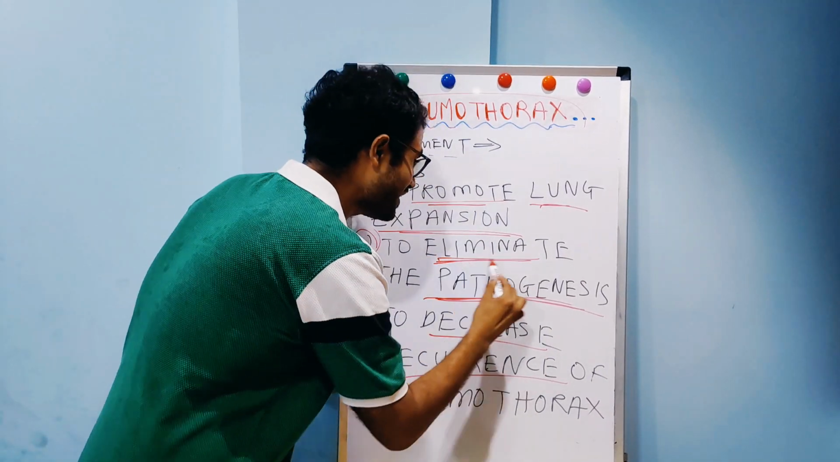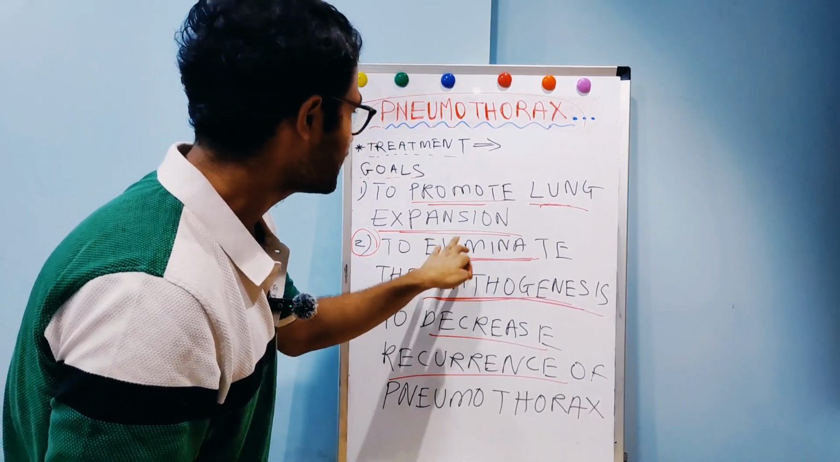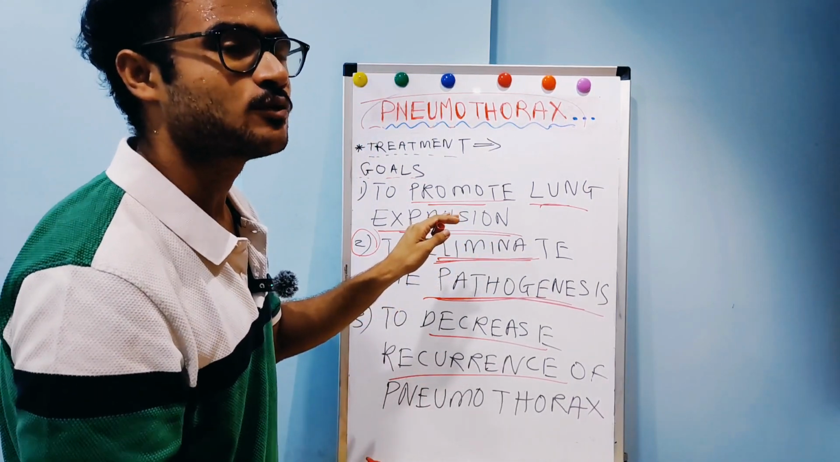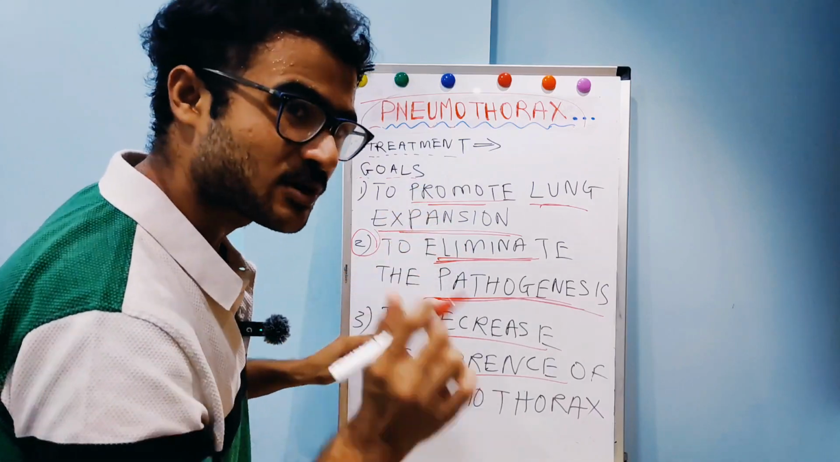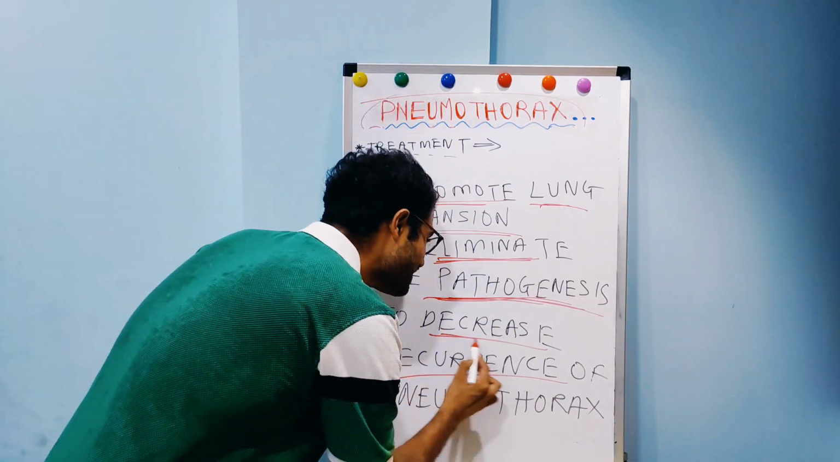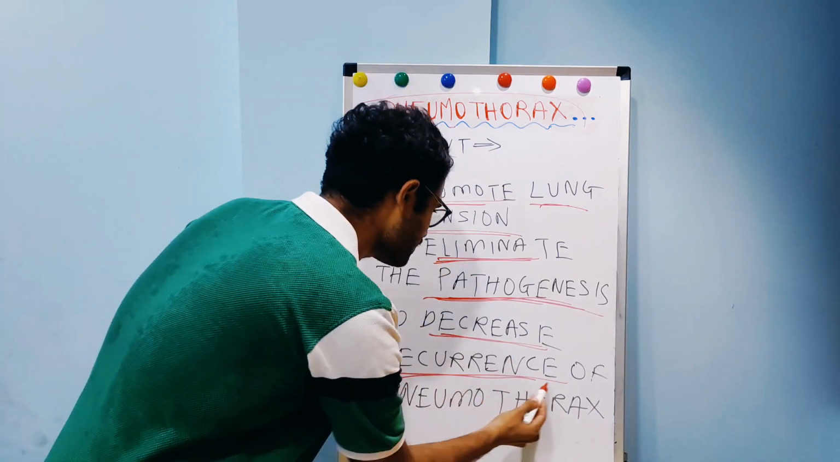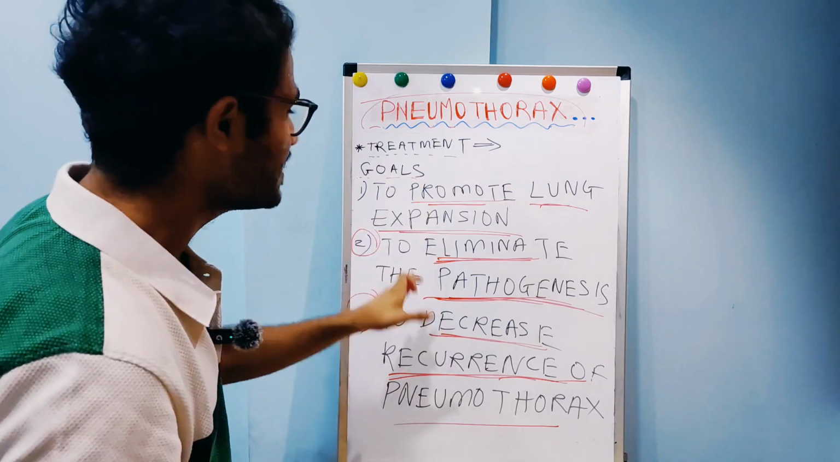Second is to eliminate the pathogenesis, so that the disease will not progress. There will be no progression of pneumothorax if we stop the pathogenesis. And third is to decrease the recurrence, the repetition, of pneumothorax. So that is the third goal.